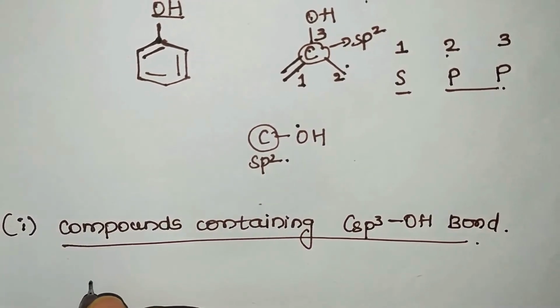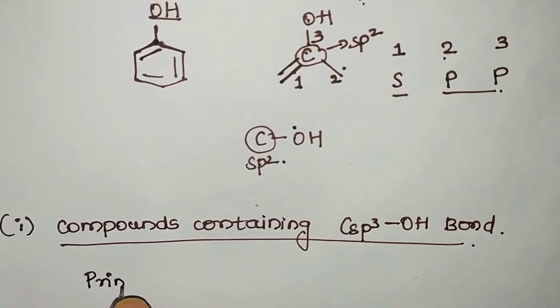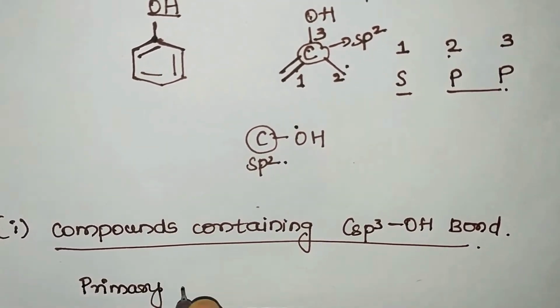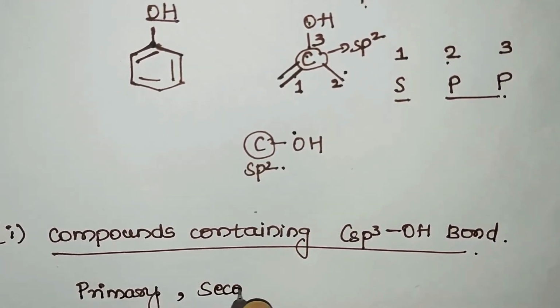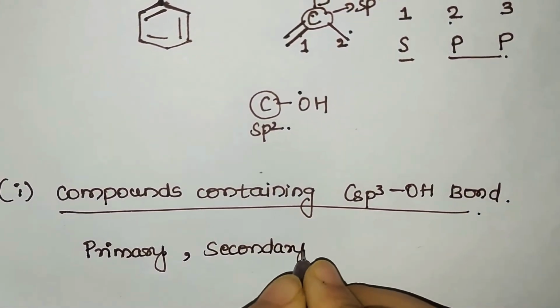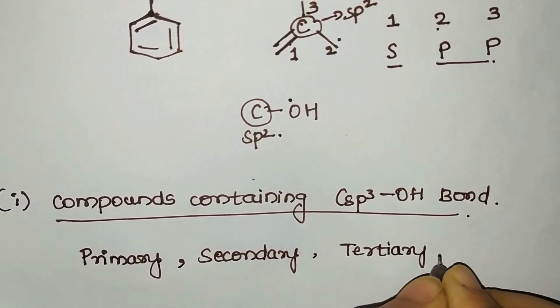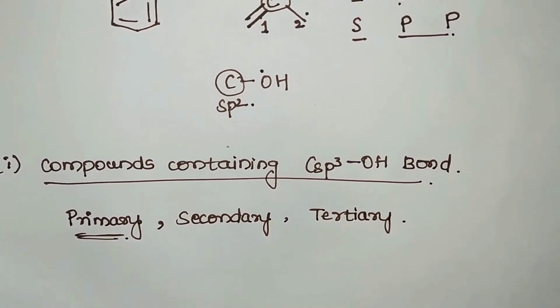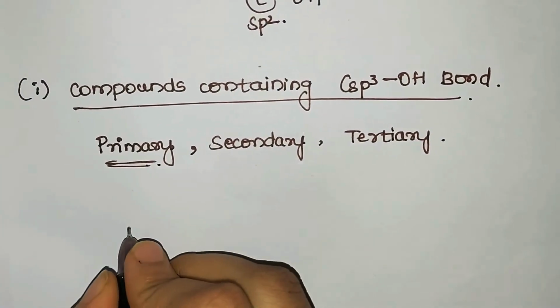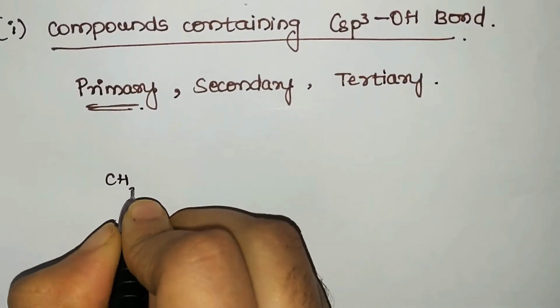So in this, the first one which we will be studying is primary alcohol. I hope you remember the primary, secondary and tertiary halides. Similarly, here you will be studying primary, secondary and tertiary alcohol. So the difference here is, there it was halide, here it is nothing but which group? OH group. So what do you mean by a primary alcohol?